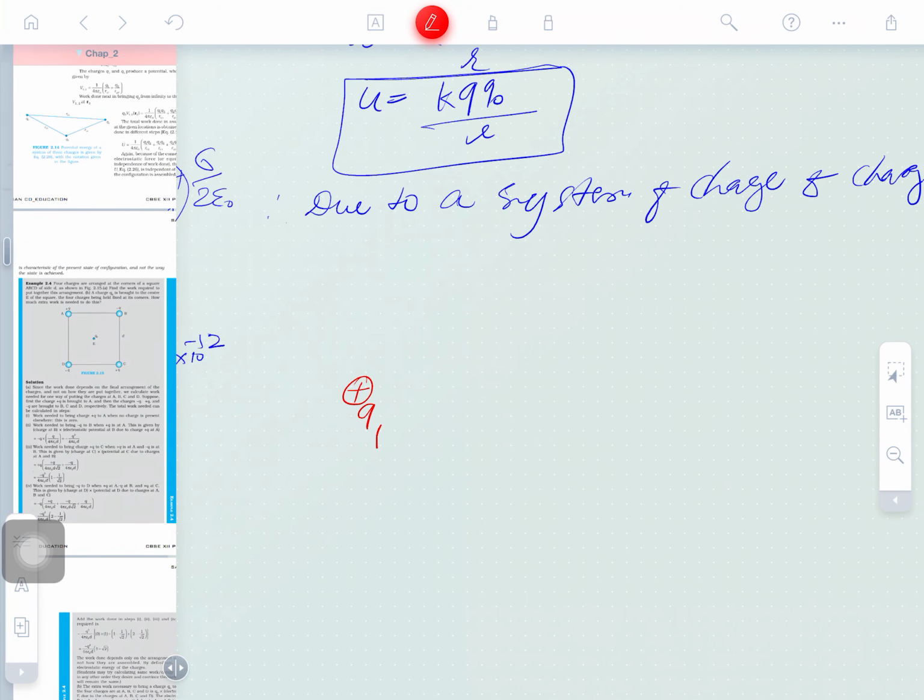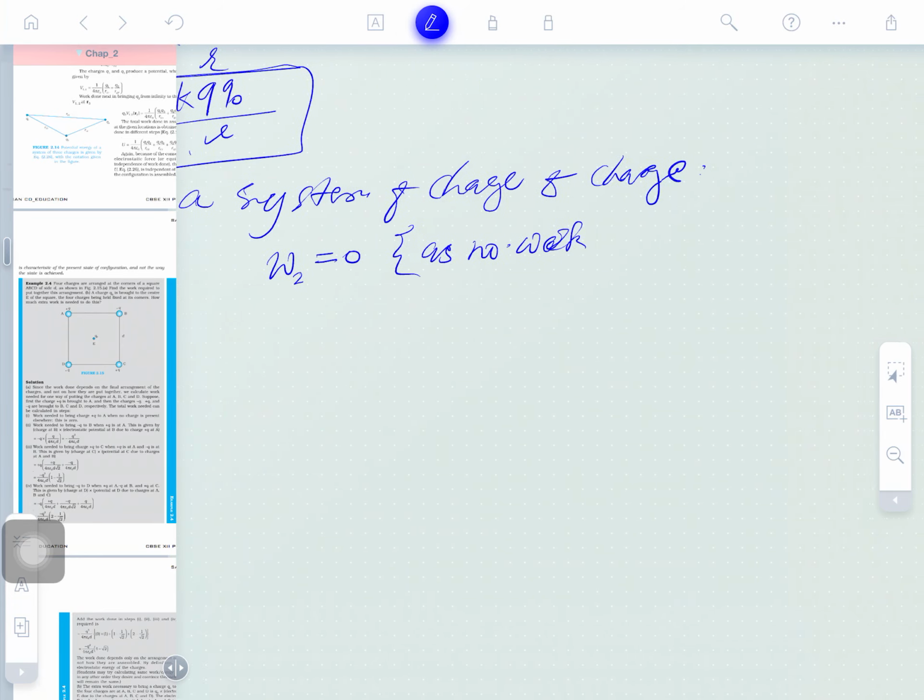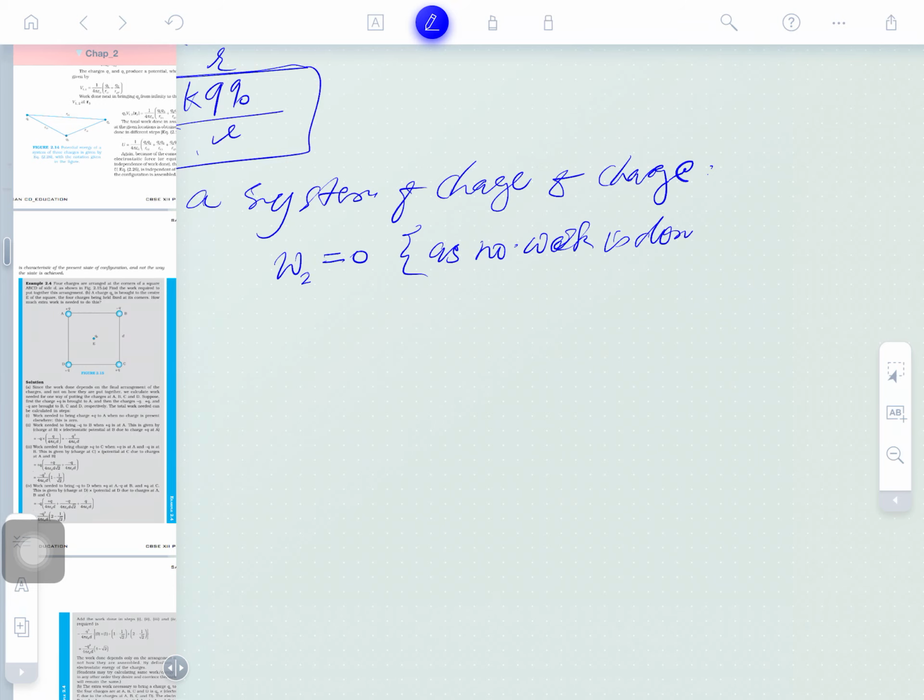Suppose you bring here one charge q1, will it do some work? No. Why? No field is there. If the field is not there, obviously no work. So in bringing the first charge, W1 is equal to 0, as no work is done.